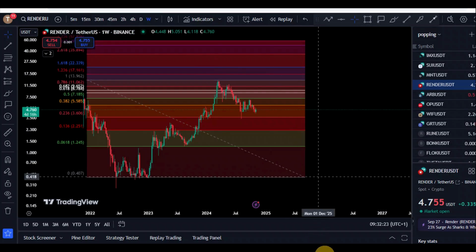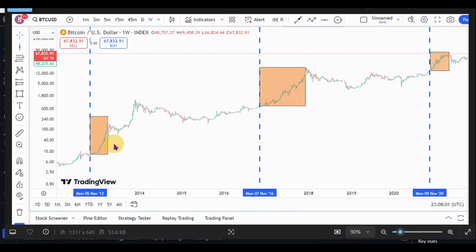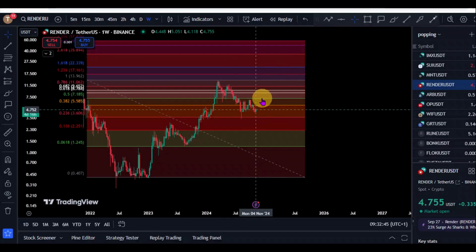So for Render, like we said, based on our post-election theory about having a massive pump after each election, from the inception, from when crypto was created, after every election, we always saw a pump in the price of the asset. Currently, we are just done with the elections. So if we see that theory play out exactly as predicted,